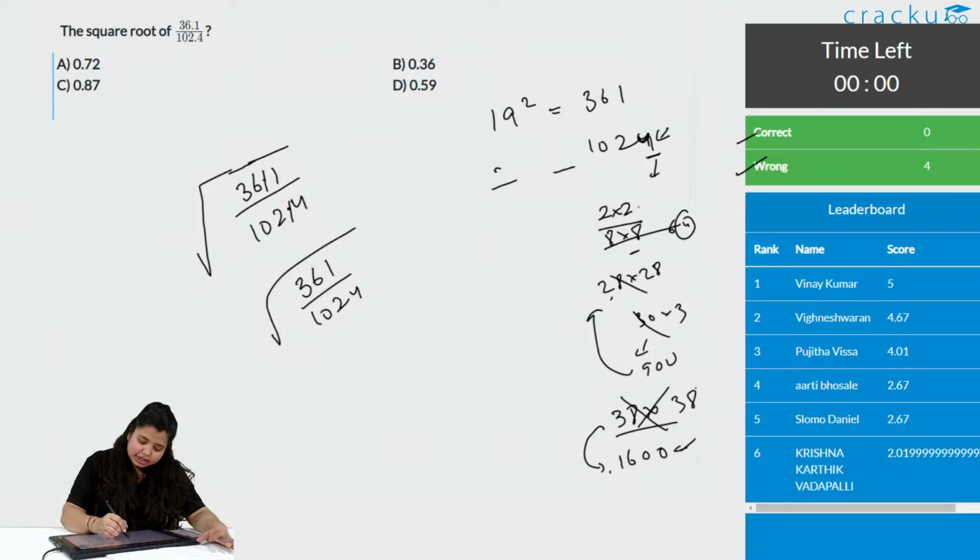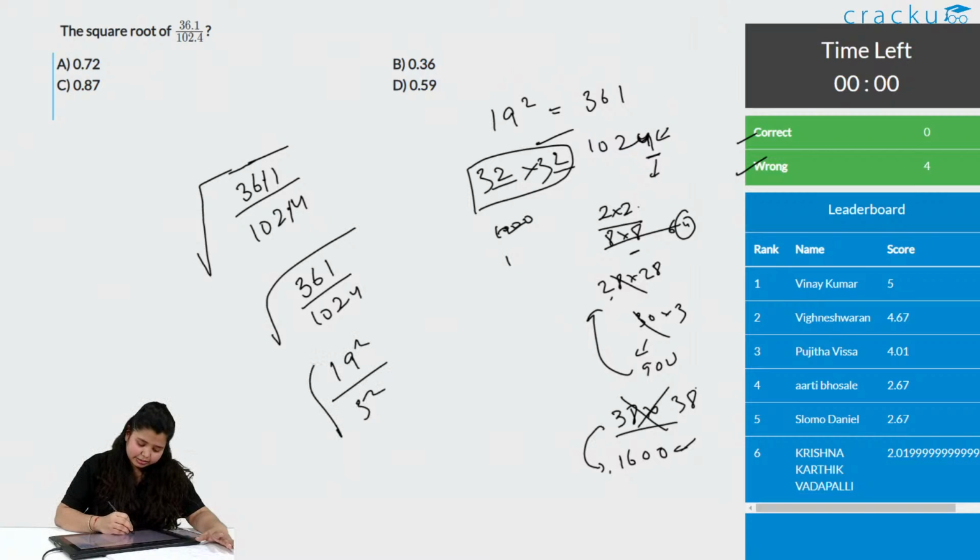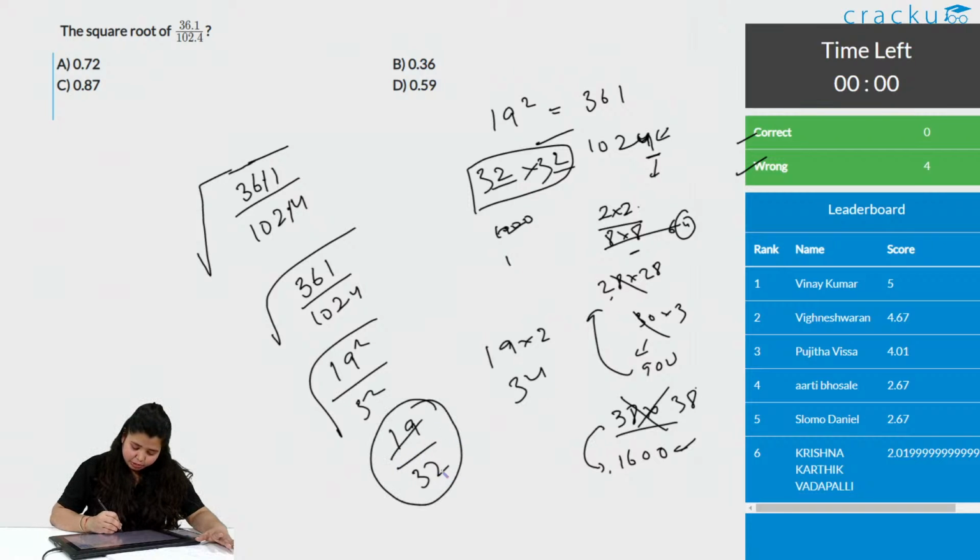So, the possibility is 2 and 2, 22 and 22 a really less number. So, 32 and 32, which is near to 1000. So, this is the correct answer. This is 19 square divided by 32 square, or you can say 19 by 32. Now, we know 19 into 2 is 38. So, if you approximate this to 34, this will be nearly half. Nearly half means 0.5 and something around this.